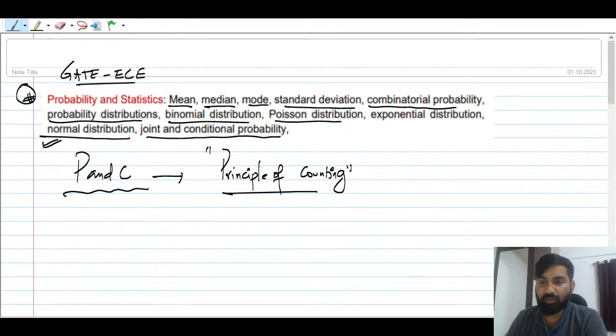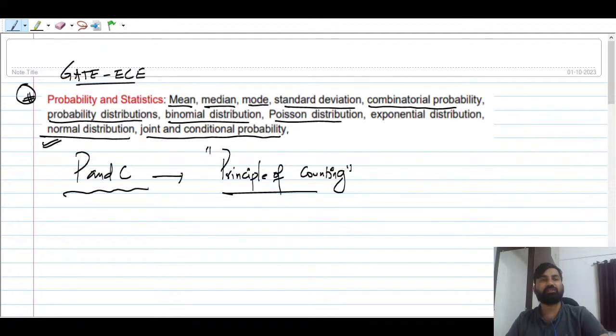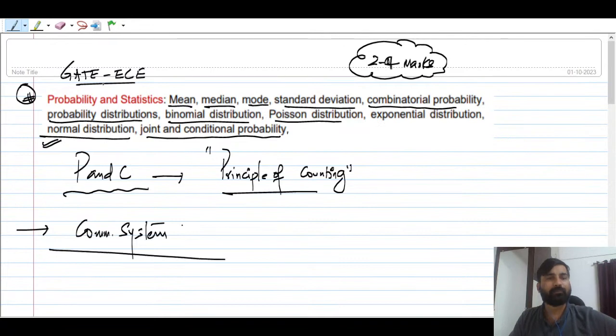That is one of the very important topics. You can expect around 2 mark or 4 mark questions from here in the GATE examination. So 2 to 4 marks is the weightage. Like linear algebra certainly gives a 4 mark question, from here also you can expect 4 marks. But there is huge application, like in communication systems. You should be good at probability and statistics.